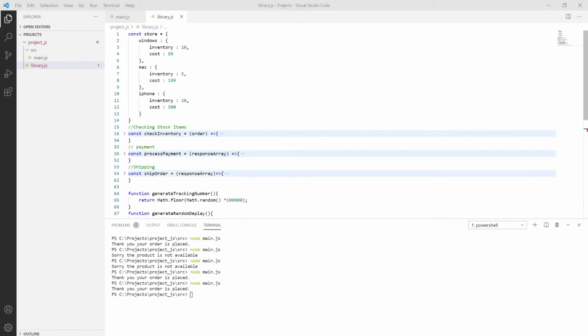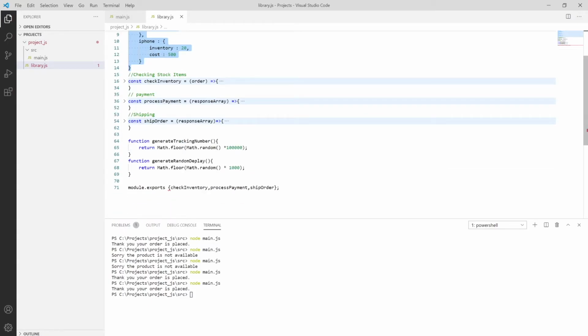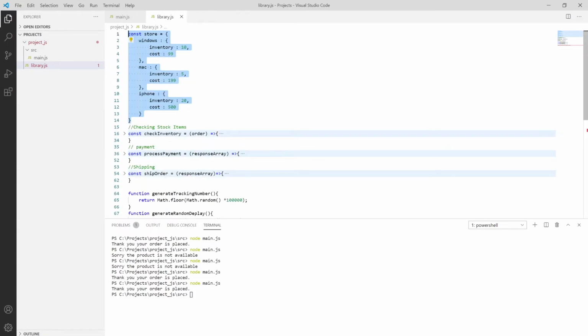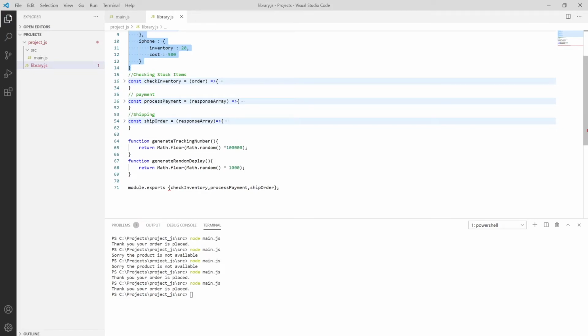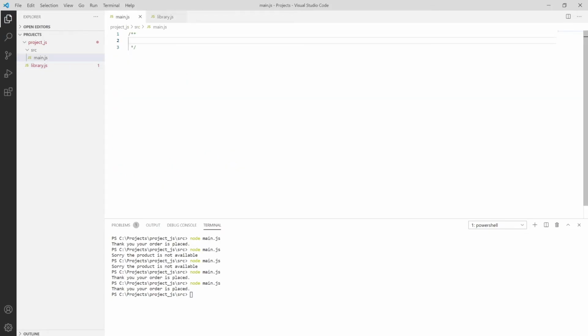So let me explain one more time. This is our data function. This is our data which is from the DB. So now we are done proceeding with the DB, that's why I hard coded this value. So this is for checking stock, this is for making payment, and this is for shipping the order, whether the order is shipped or not. Then we have to move towards our main.js.